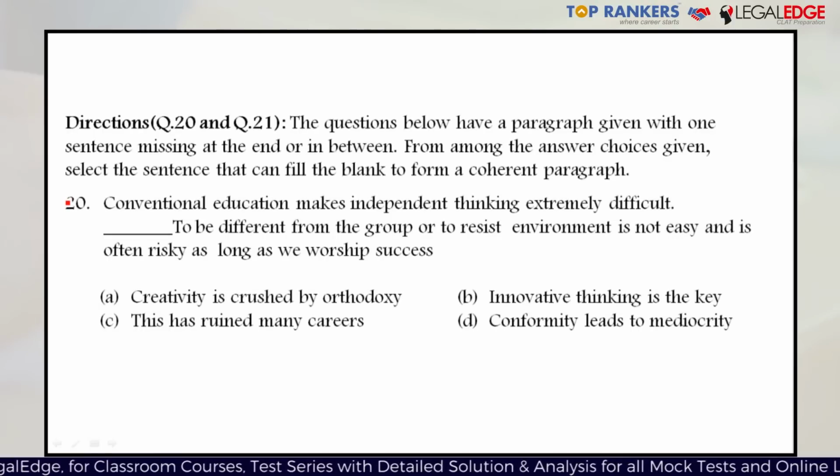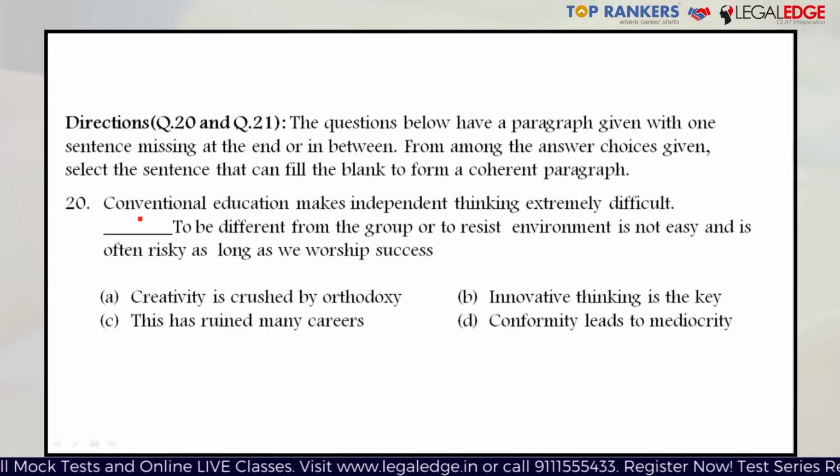Question number 20 and question number 21 are both para-completion type questions, wherein a group of words has been removed from a passage and you have to select the right option which represents that particular group of words which should come inside the passage. Now, in para-completion questions, it is important to keep in mind what the passage is actually talking about, the main idea of the passage, and what it is actually not talking about. Both of these are important. Like I did in closest, I'll start reading from the beginning. Conventional education makes independent thinking extremely difficult. Blank. To be different from the group or to resist environment is not easy and is often risky as long as we worship success.